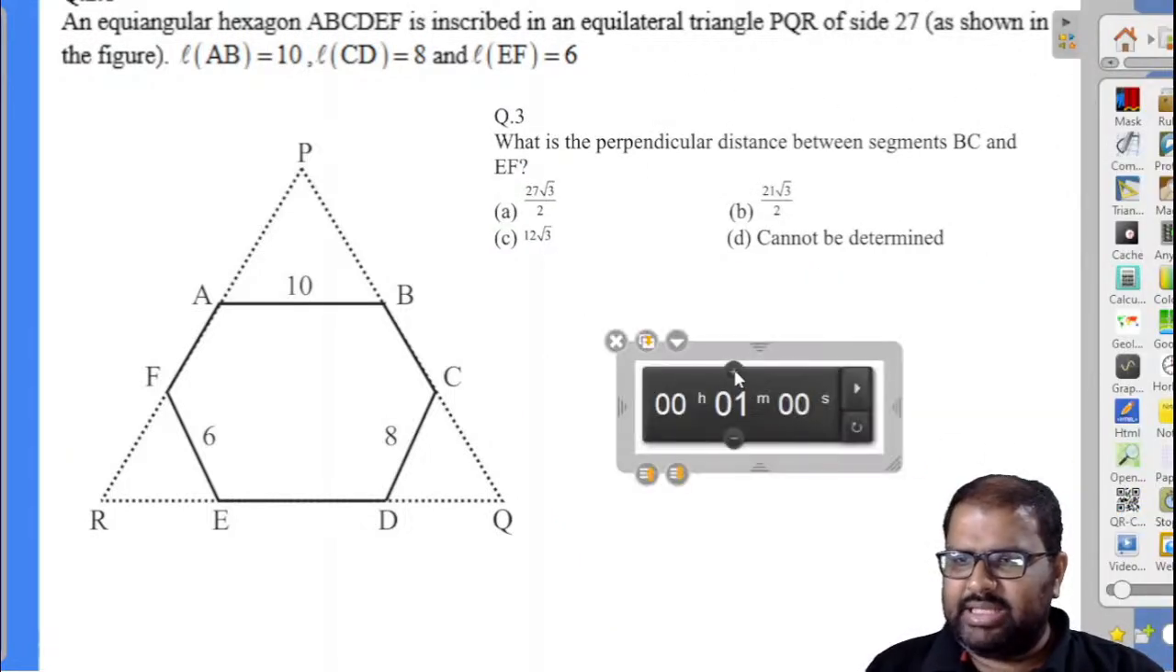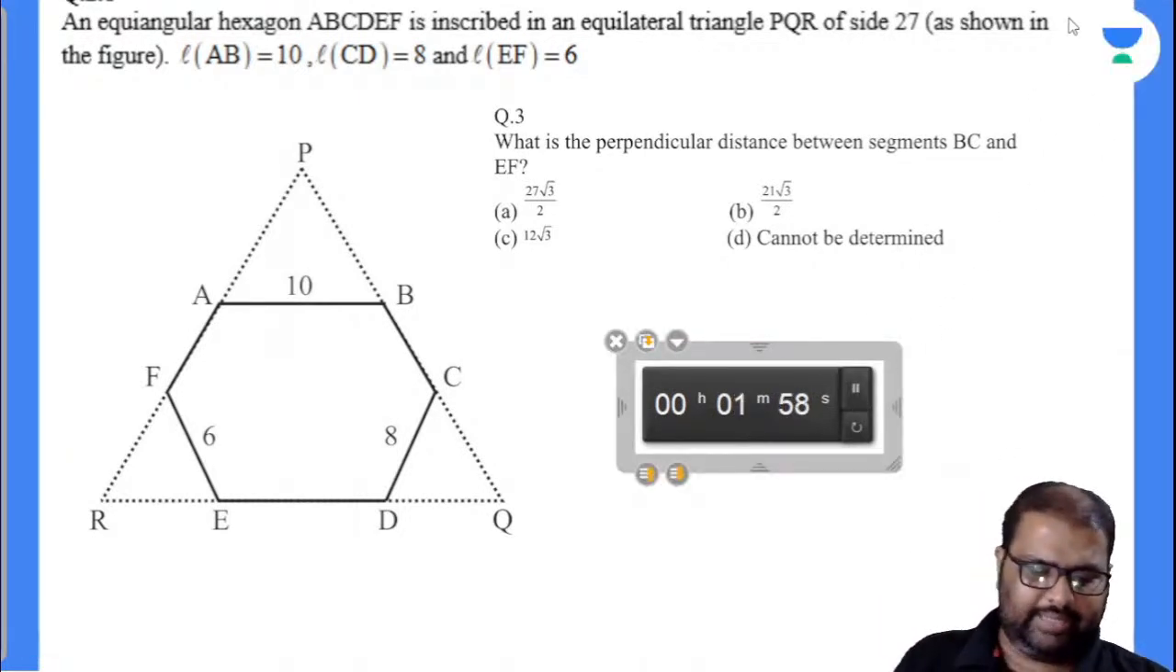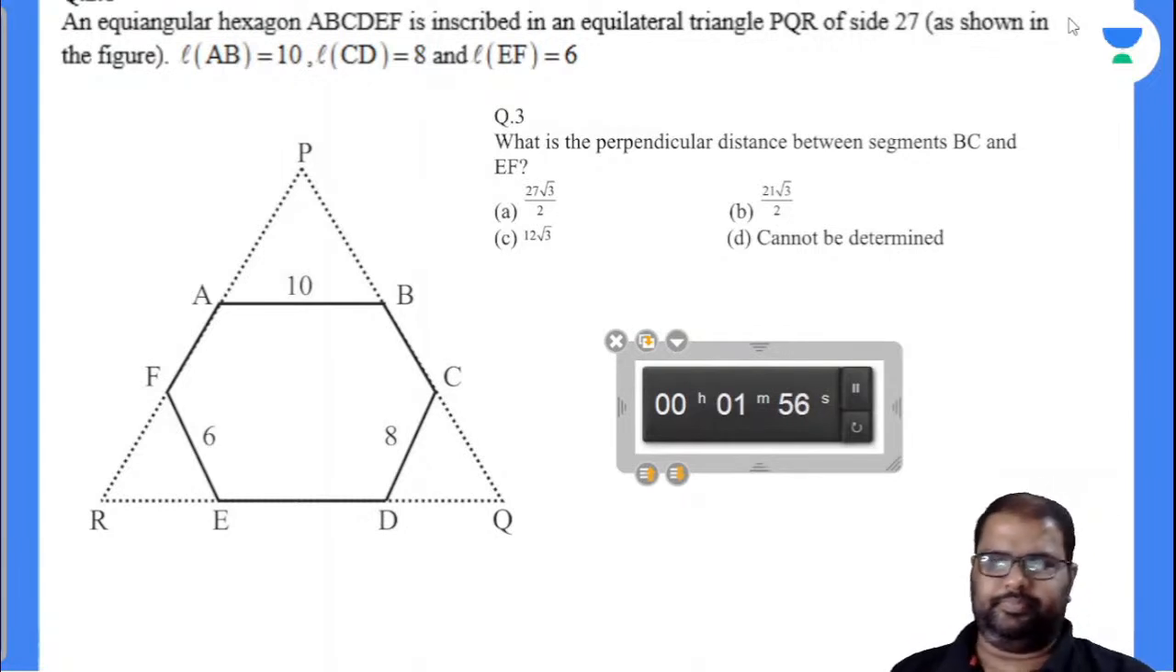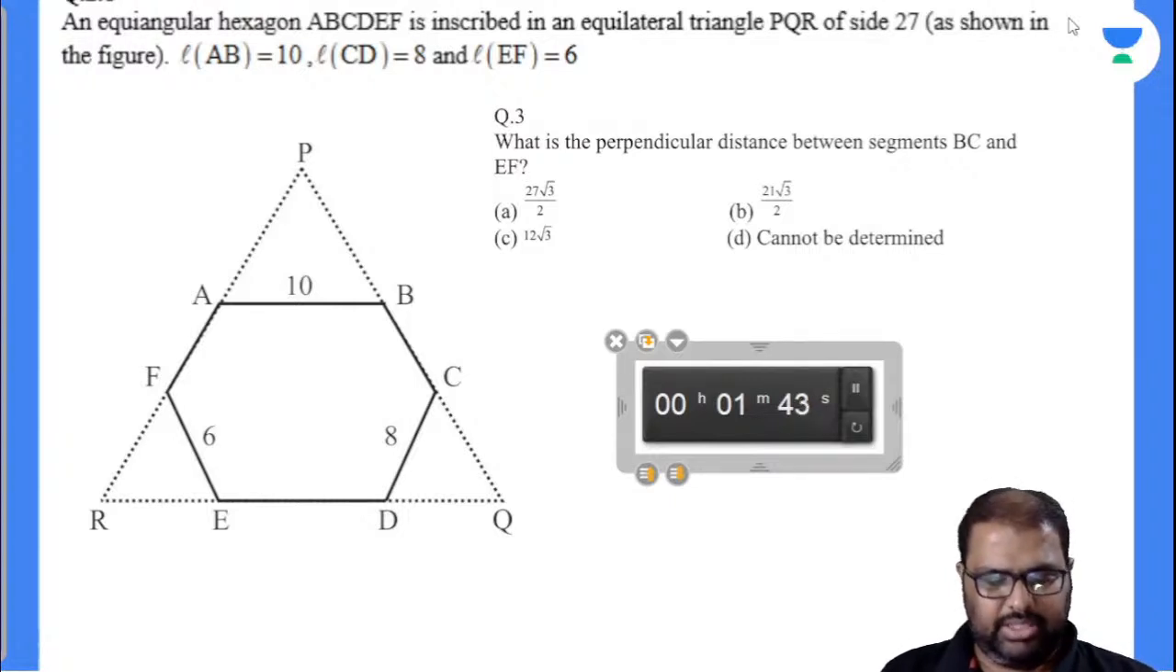This is a very, very easy question here. This can be solved in 30 seconds if you understood the idea there. If you can understand the idea of the question, you can solve this question.